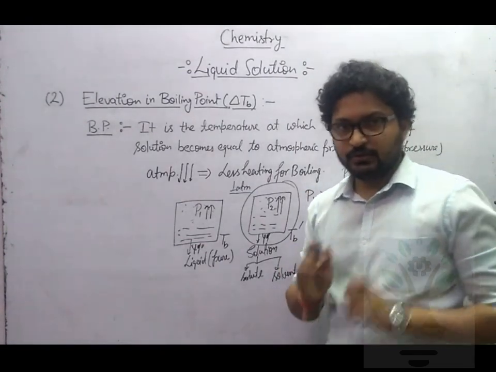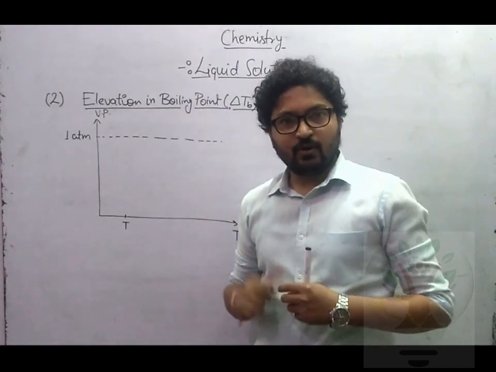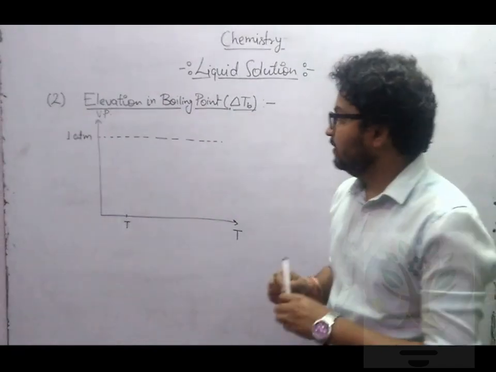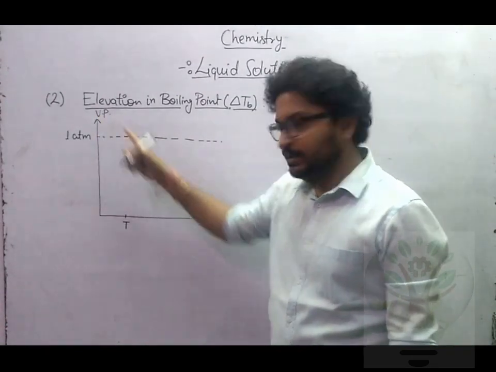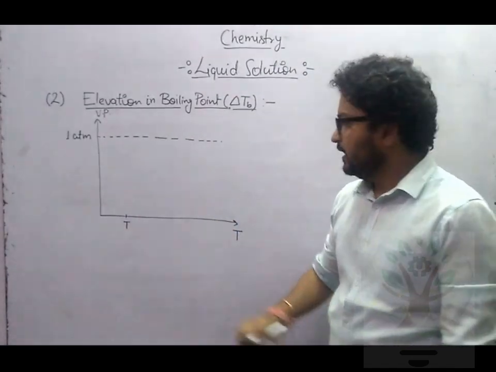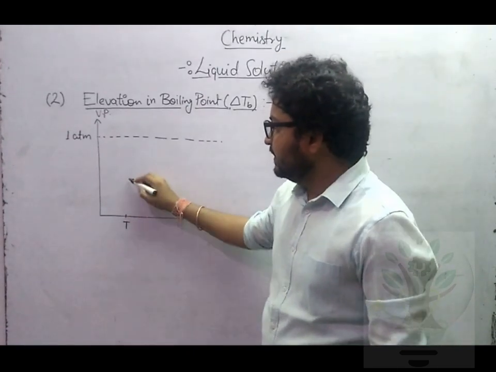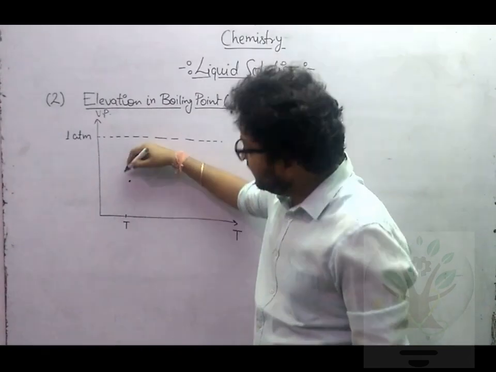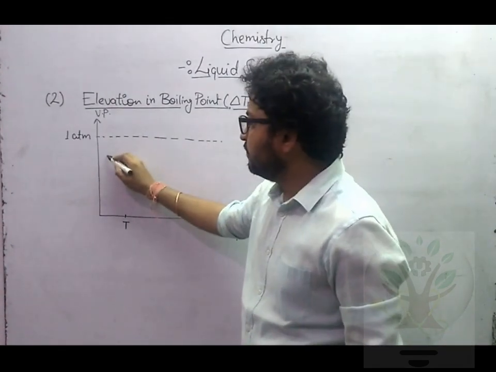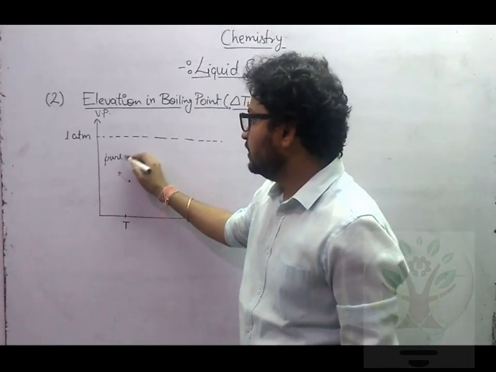क्लियर है बात? गुड. Let's understand this phenomena in graphical manner. Okay. Now let's see. What I have drawn a graph. I am drawing a graph between vapor pressure and temperature. Okay. So let's say any temperature T. This is the vapor pressure for pure solvent.